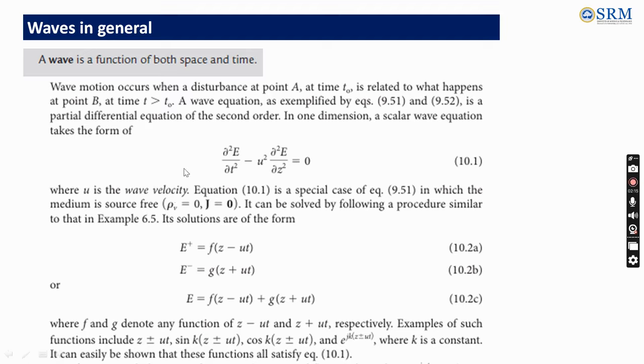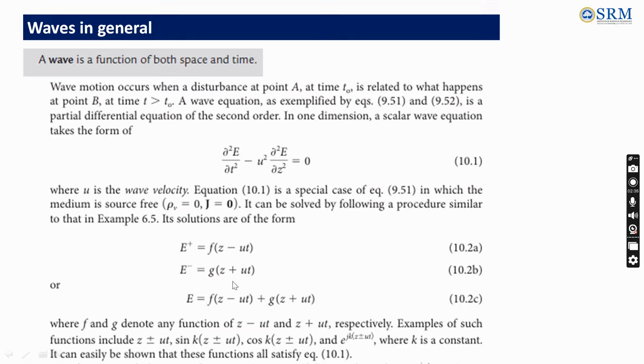And we can write the solution for this second order partial differential equation in this manner: E equals E plus plus E minus, where E plus is a function of z minus ut, and E minus is a function of z plus ut.